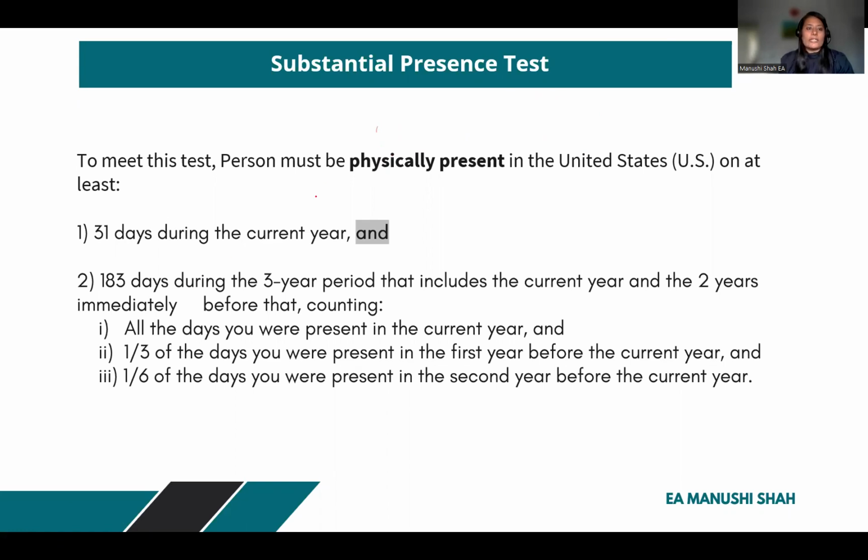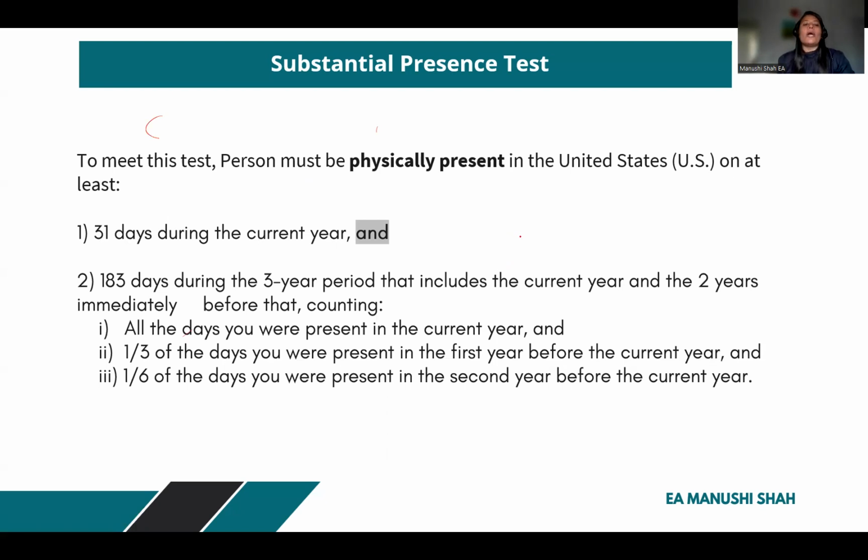The person must fulfill these conditions. The first condition is that the person must be present 31 days during the current year. Plus, as you can see, 'and' is given.